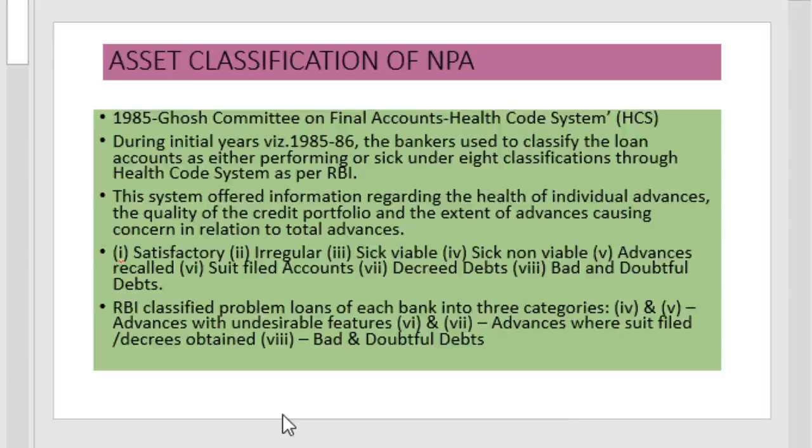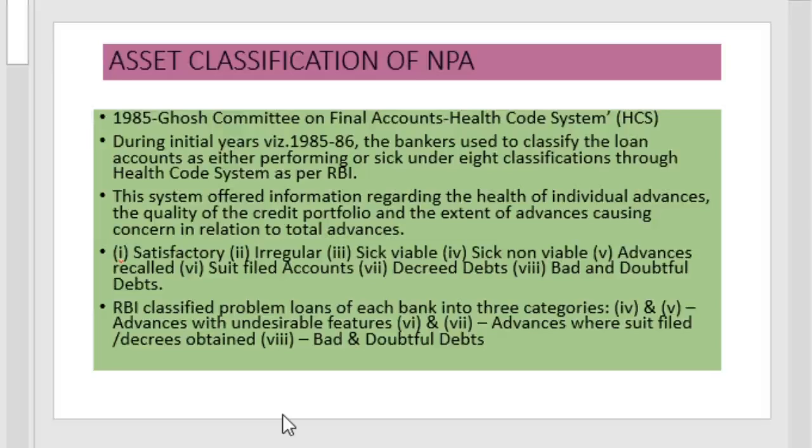The first one, as we have seen, was the asset classification by the Ghosh Committee on the health code system, and accordingly it divided the assets into 8 categories ranging from 1, satisfactory, to bad and doubtful, which is at the 8th position. During the initial years 1985 to 86, the bank used to classify the loan account as performing or sick under the 8 classifications of the health code system as per RBI. The system offered information regarding the health of the individual advances, the quality of the credit portfolio, and the extent of advances causing concern in relation to the total advances.